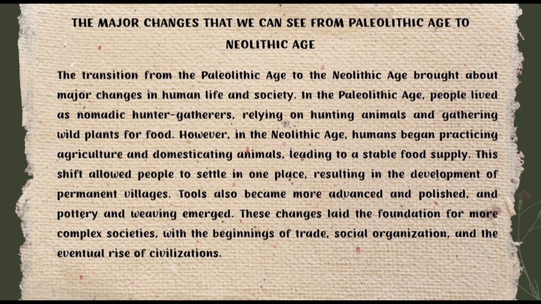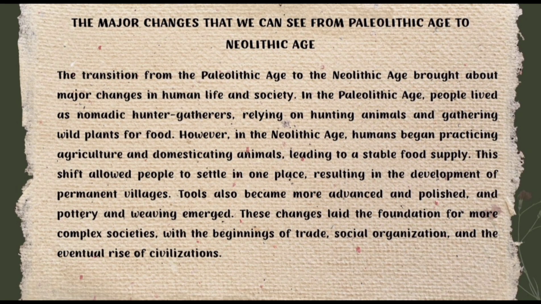In the Paleolithic age, humans were nomadic hunter-gatherers. They moved from one place to another for hunting wild animals and collecting fruits and plants to eat. They did not have a fixed home and depended entirely on nature for their food. But in the Neolithic age, people made a very important discovery. They learned to grow their own crops and domesticate animals like goats, cows, and sheep.